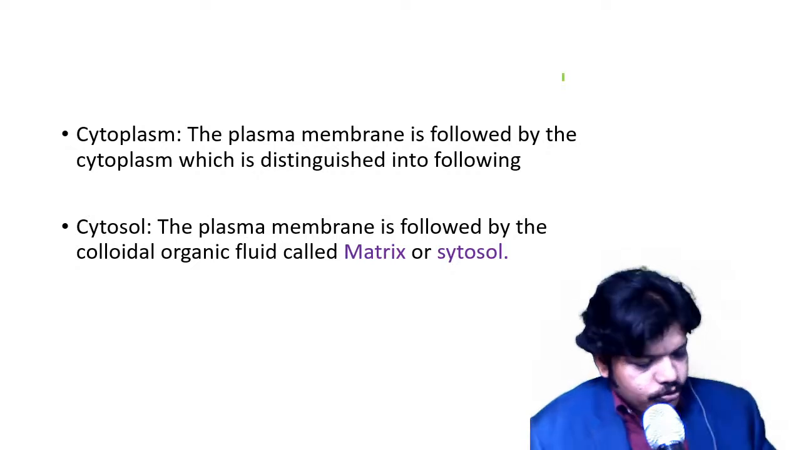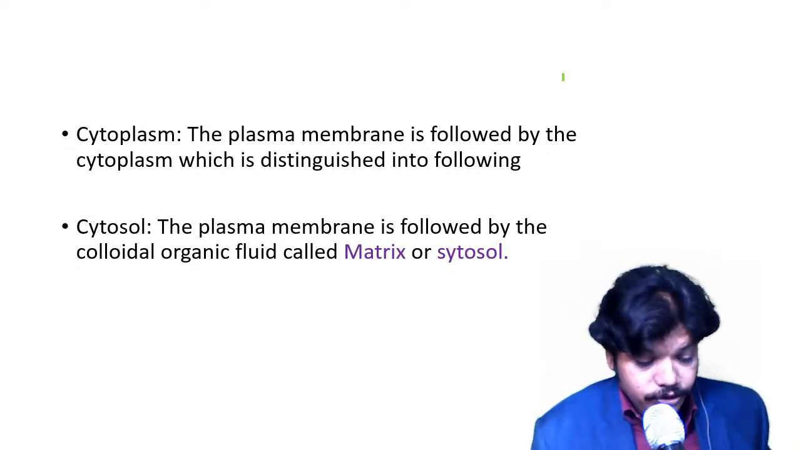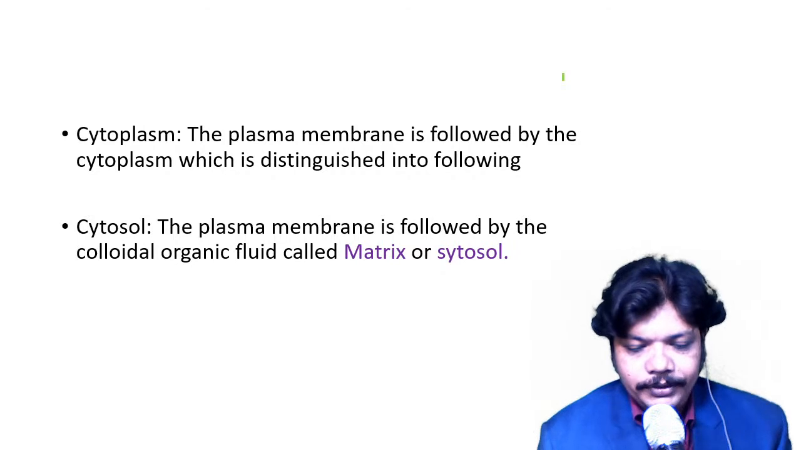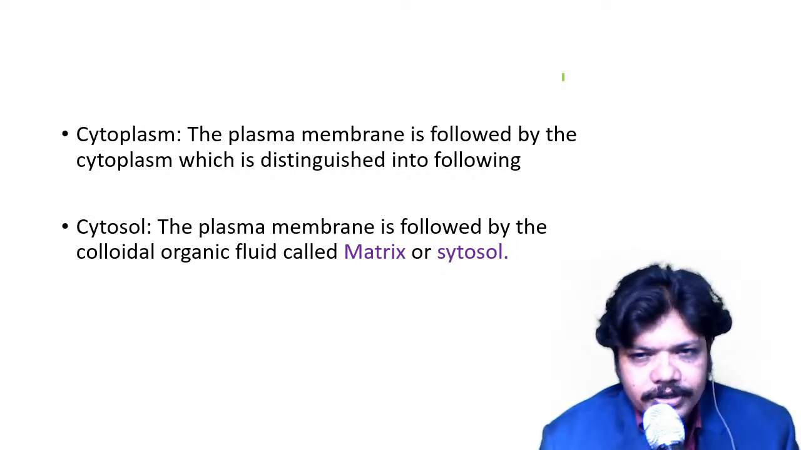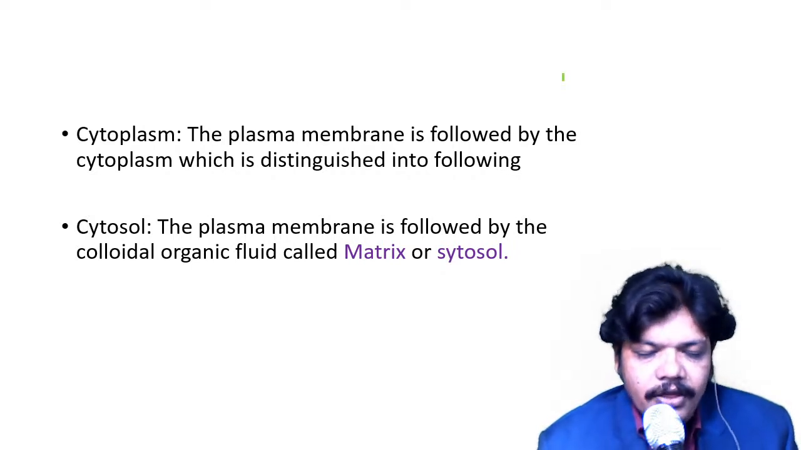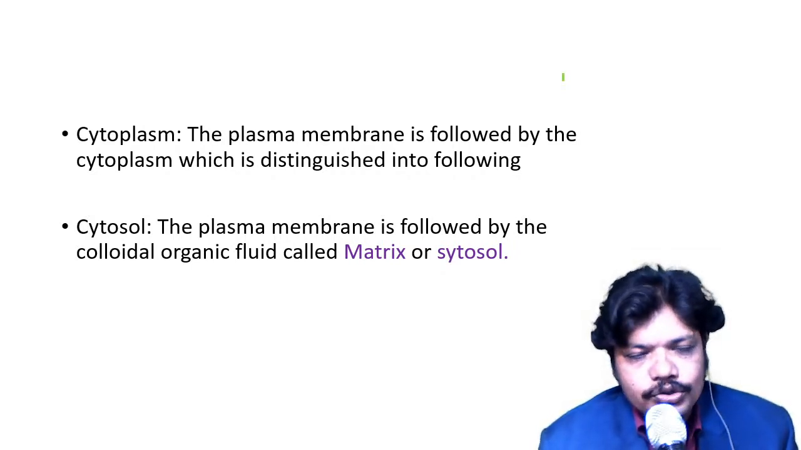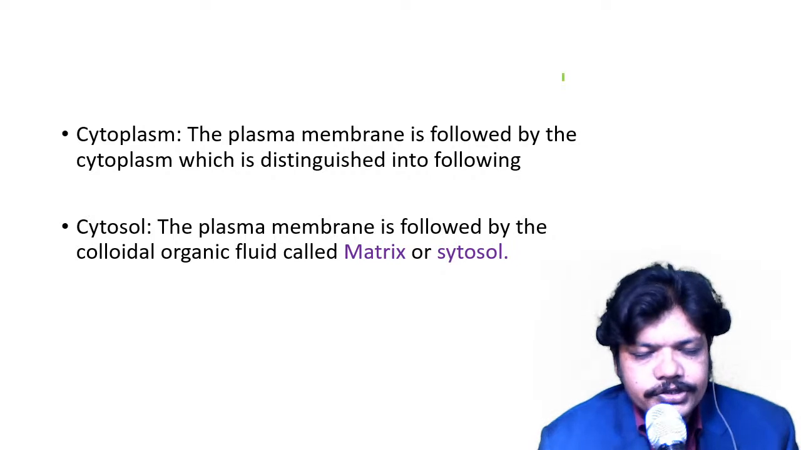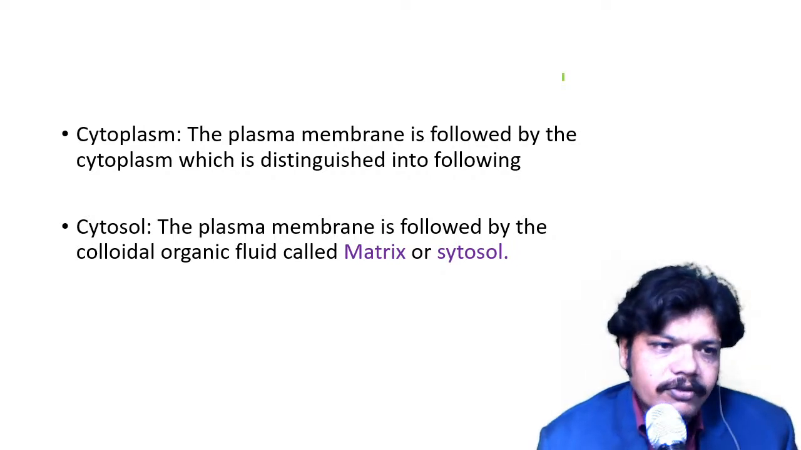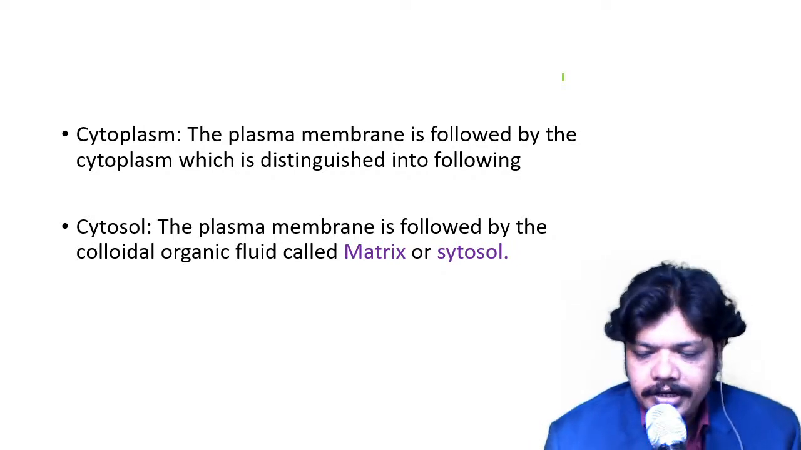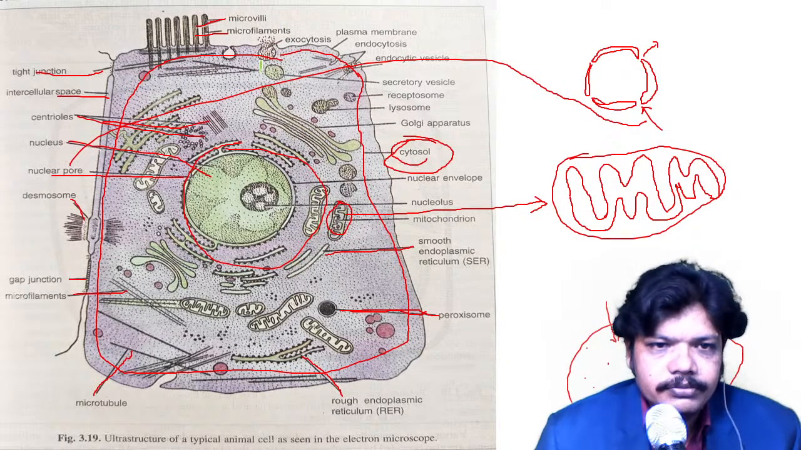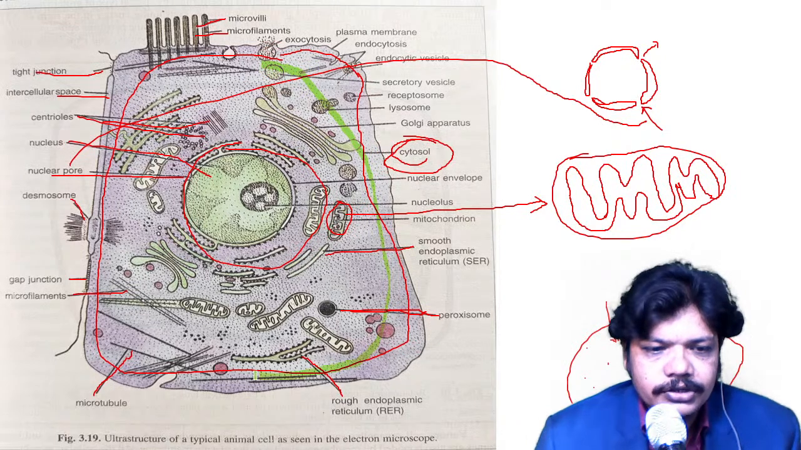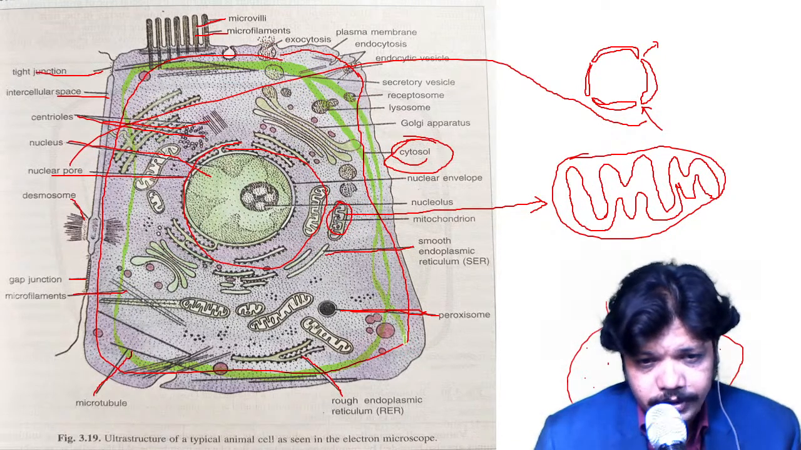Cytoplasm. Now we are going inside the cell, but before that we saw the plasma membrane, the outer gate or outer structure of the cell. Now we are going to see inside the plasma membrane. Once we cross the plasma membrane, there will be cytoplasm. In the diagram, whatever is inside this structure is the cytoplasm.